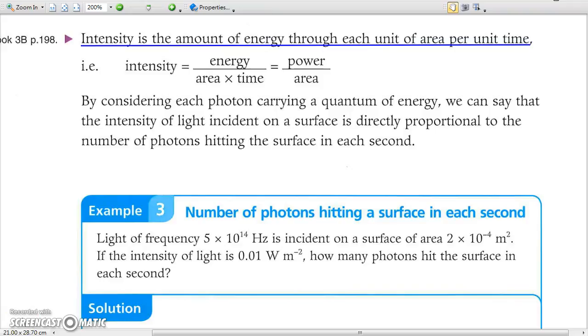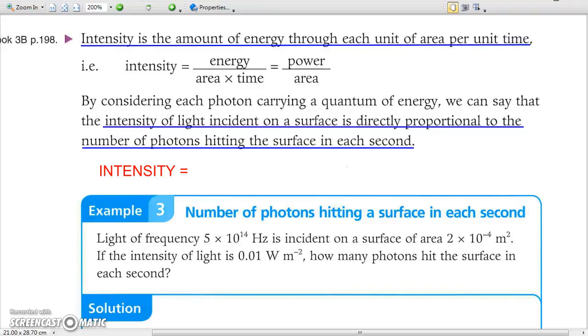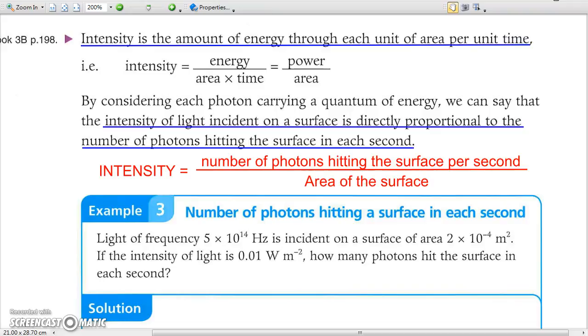Intensity of light is the amount of light energy through each unit of area per unit time. In this way, the intensity of light incident on a surface will be directly proportional to the number of photons hitting the surface in each second. Mathematically, we may express intensity in this way, which is the number of photons hitting the surface per second divided by the area of the surface.